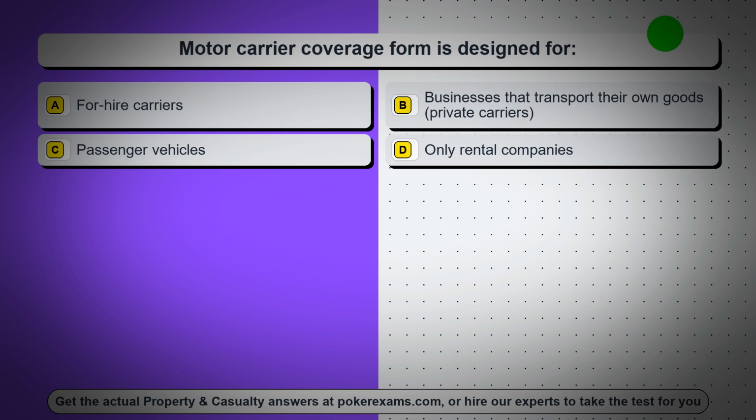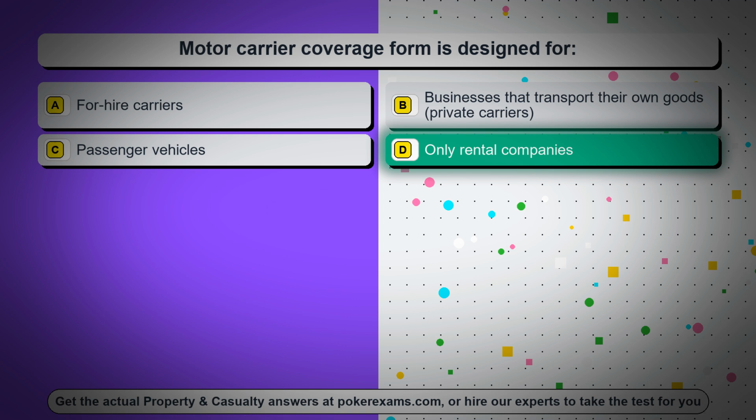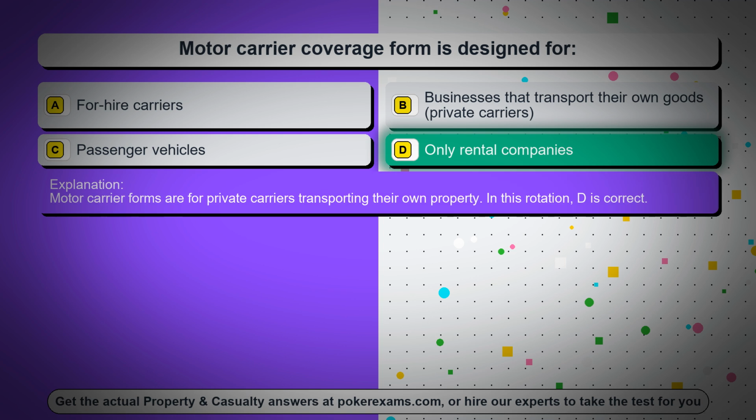Question 88. Motor carrier coverage form is designed for. Option A, for hire carriers. Option B, businesses that transport their own goods, private carriers. Option C, passenger vehicles. Option D, only rental companies. The correct answer is option D, only rental companies. Motor carrier forms are for private carriers transporting their own property. In this rotation, D is correct.